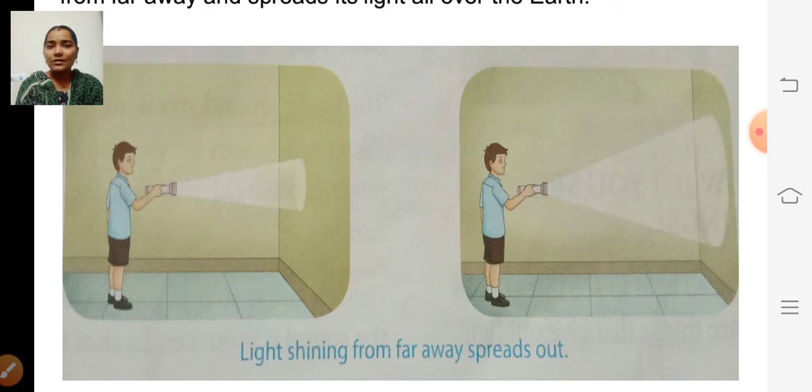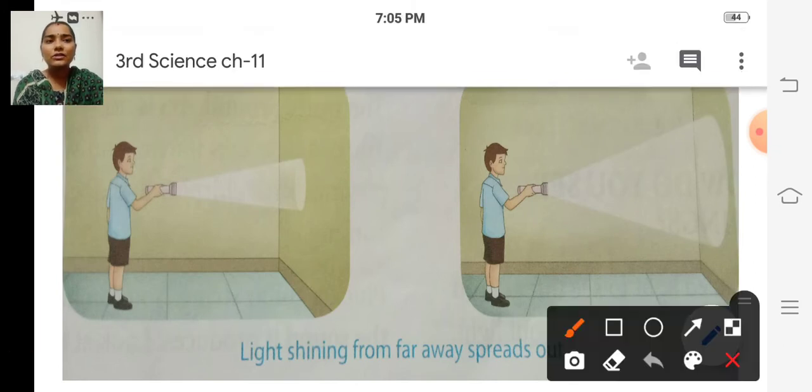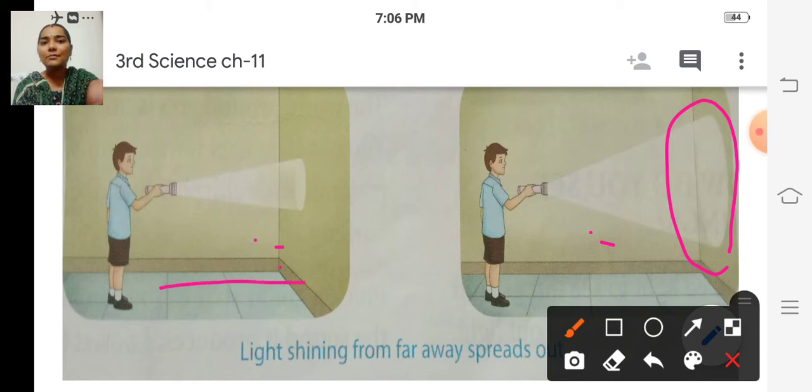So if you shine a torch on a wall and go away from the wall, then the lighted area becomes larger, but the brightness becomes less. Compare these two pictures. He is near to the wall in this picture, but away from the wall in this picture.